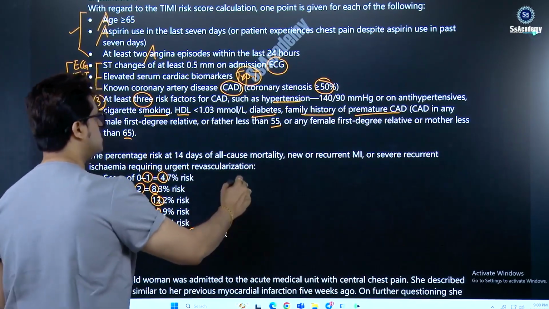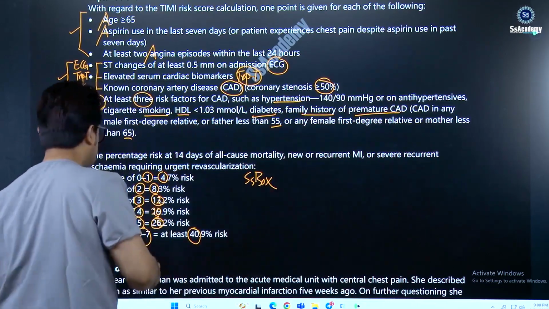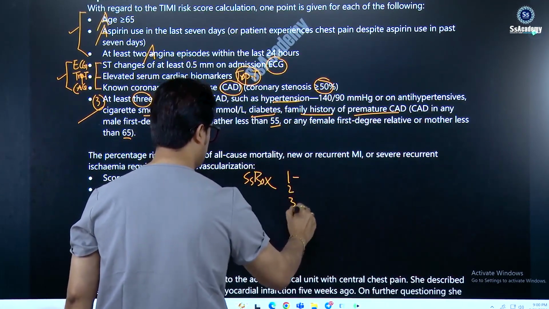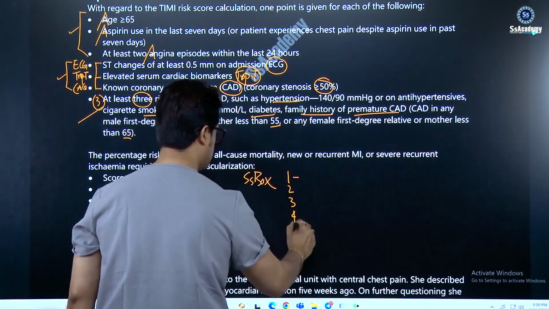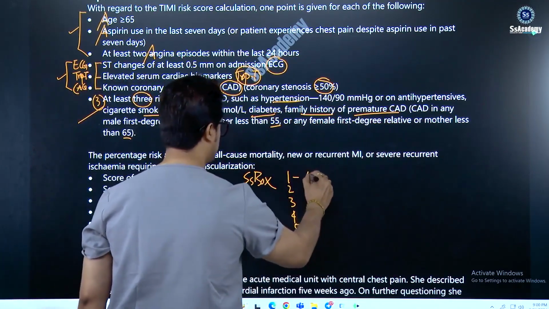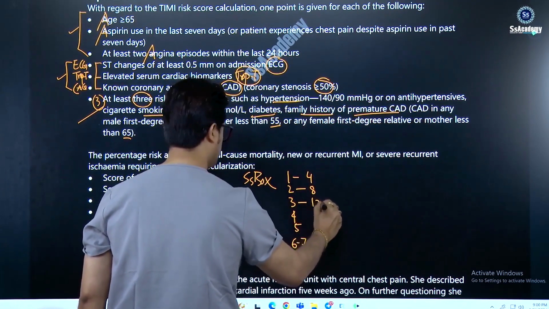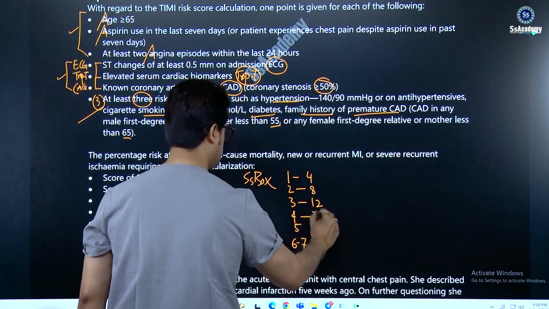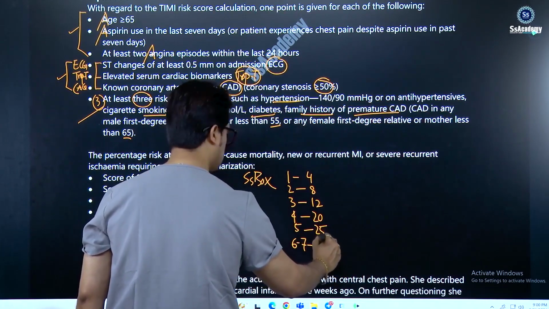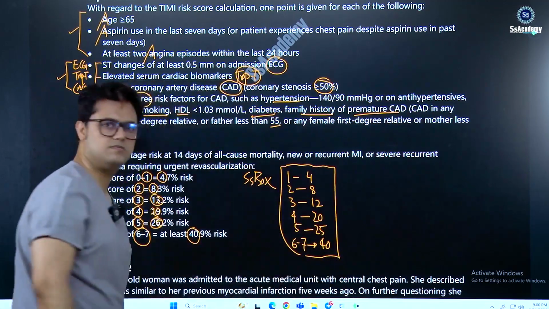So if you write down another SS box here, so these SS boxes will be helpful, my dear. So yes, the score you can write on the 1, 2, 3, 4, then the 5, then 6 to 7. So this is important to know, my dear. So 1 is 4%, 2 is 8%, 3 is 12%, then 4 is 20, 5 is about 25, and 6 to 7 is nothing but the 40. So you must remember these things, my dear, so that you can give the right answer.